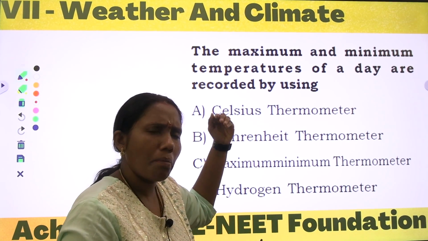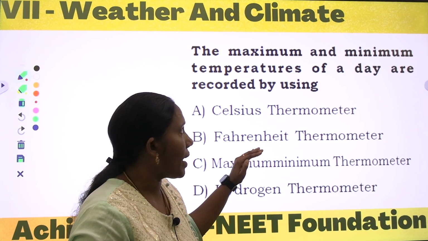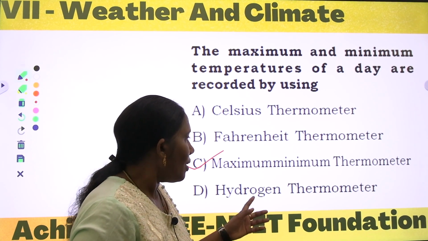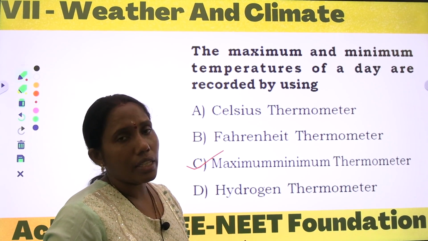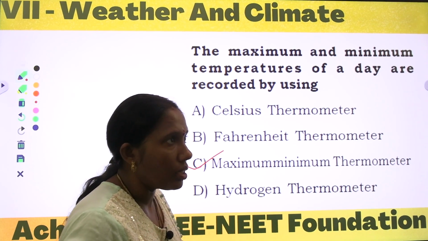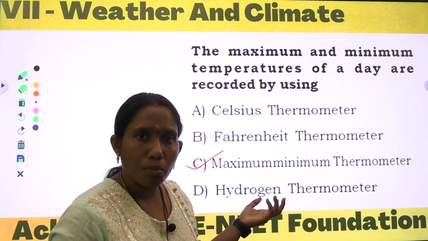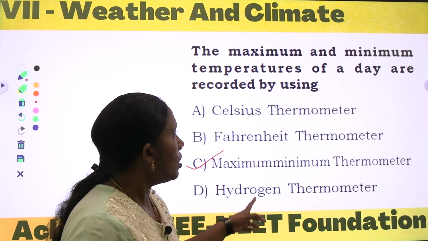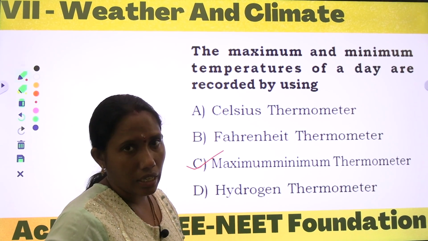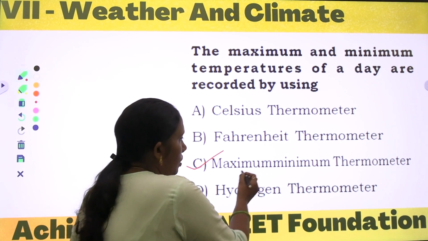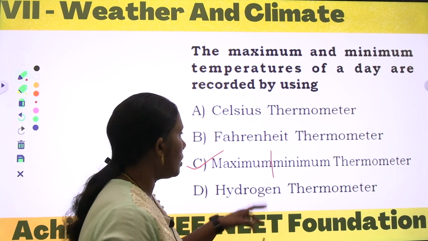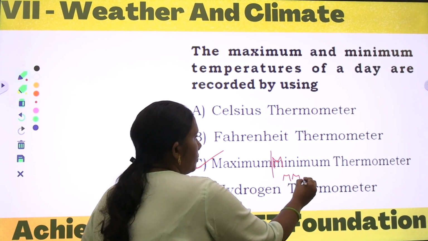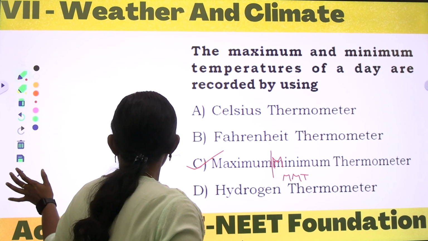Particularly to measure the maximum and minimum temperatures in a day, we use this maximum minimum thermometer. What is this hydrogen thermometer? Actually hydrogen thermometer is a gas thermometer. Not only hydrogen, in those gas thermometers we can use the gases hydrogen and helium also. That is not what we use to measure maximum and minimum temperatures in a day. Okay, our answer is maximum minimum thermometer. This is also known as MMT. Okay, come to the next one.